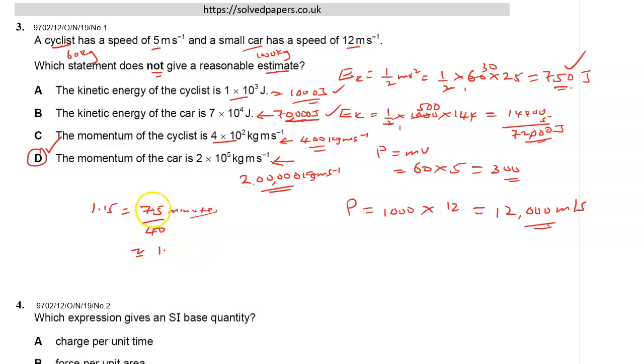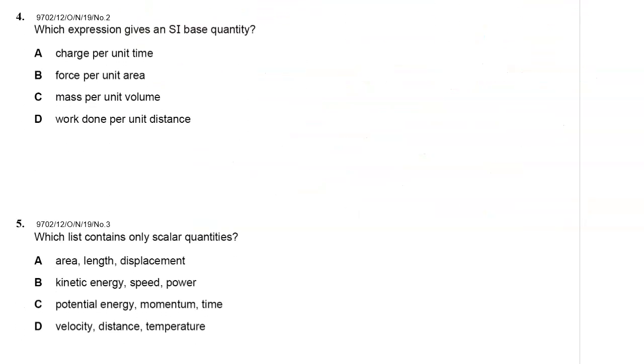So you need to spend 1 minute and a few seconds, like 10 seconds, on every question. So you need to be very fast to be able to work that out. Otherwise you'll not be able to finish that paper.